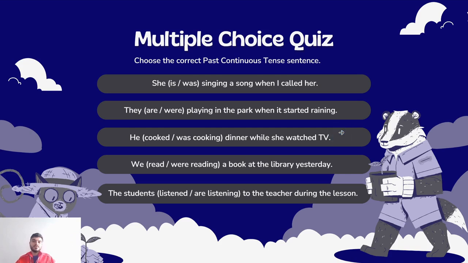Guys, I hope you enjoyed this class. Here I'm going to leave you this multiple choice quiz so you can take notes, to practice at home and learn to use the past continuous tense, or so it can help you review it if you have already taken this class. If you want, you can see this part that I have here on the screen and write the answer down in the comments below in this video.